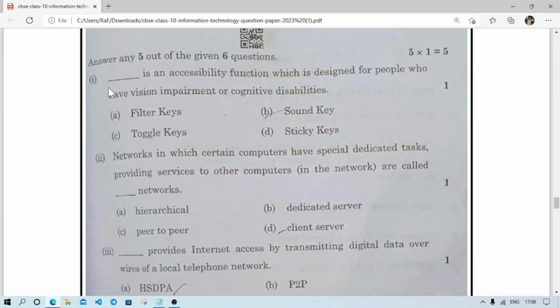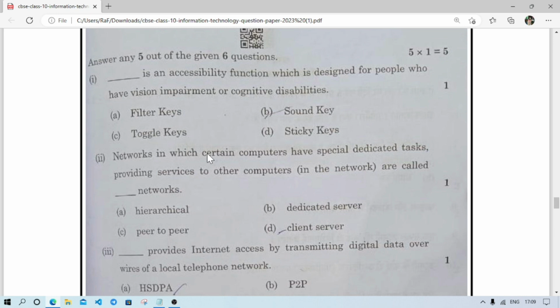Now this one is an accessibility function which is designed for the people who have vision impairment or cognitive disabilities. Their filter keys, sound key, toggle key, sticky key. The option is sticky key.